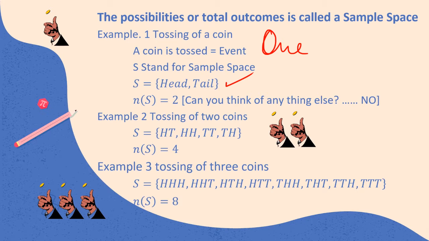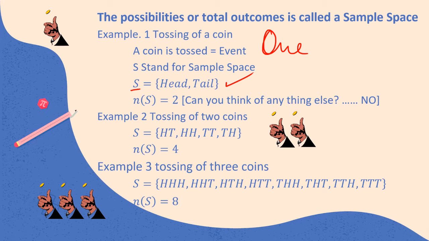So the sample space, which is represented by the letter S, is the notation given for heads and tails, which are the two outcomes when a coin is tossed, which is an event.